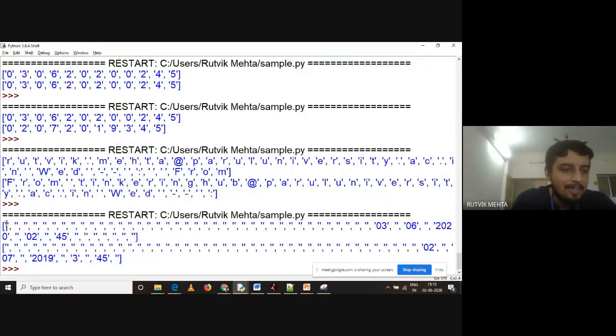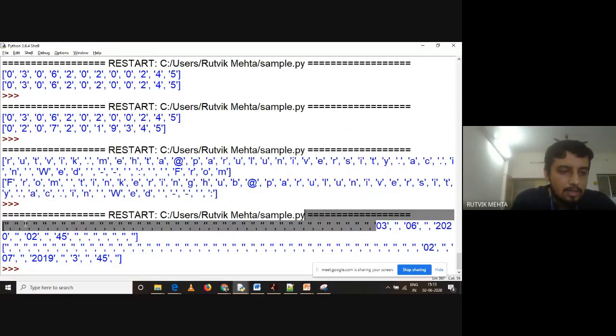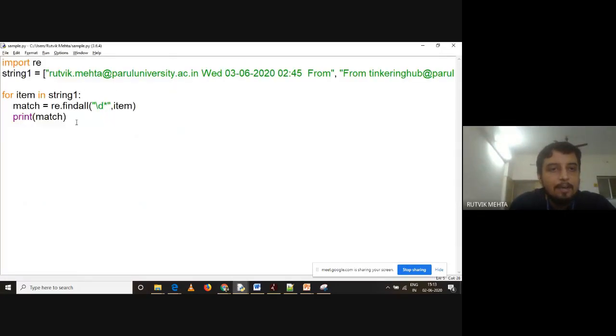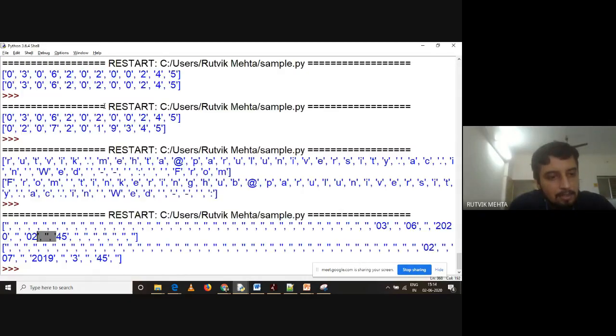Here I am getting null strings, empty strings. And when a digit is found, the group is returned. Can you see that? Group is returned: 03, 06, 2020, again 02, 45. So it is saying that you look for an occurrence of a digit zero or more times. When I say zero or more times, even the empty strings are accepted.